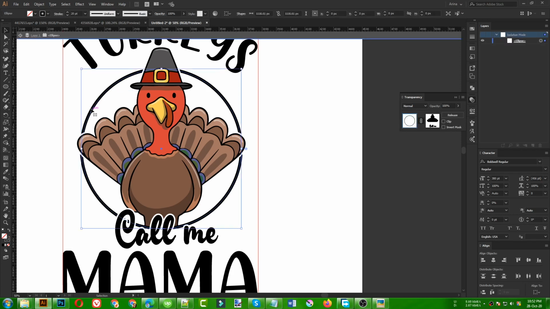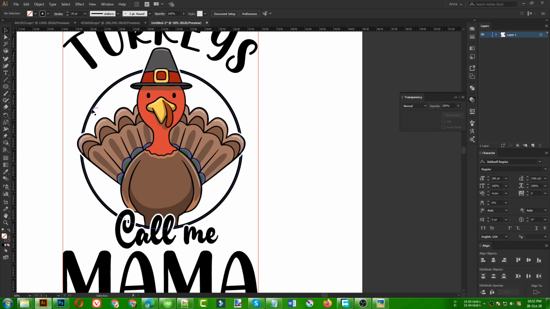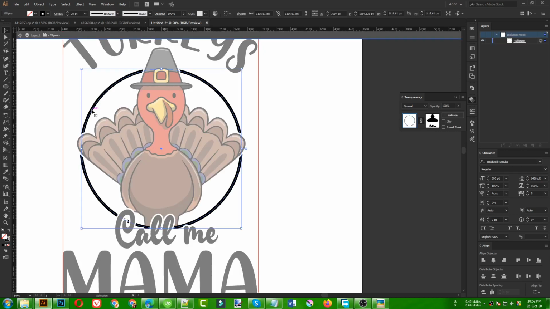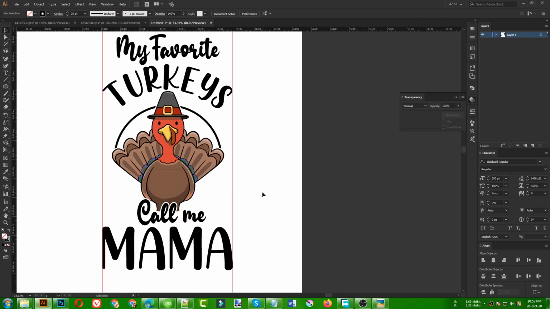First of all I need to double click on this ellipse. Keep clicking until your ellipse is selectable. Once it is in this position, you can see there is a point here. We don't need to do anything extra. We can simply take our direct selection tool, select this point and then press erase. It will erase these two lower parts. That is the easiest way of doing it.